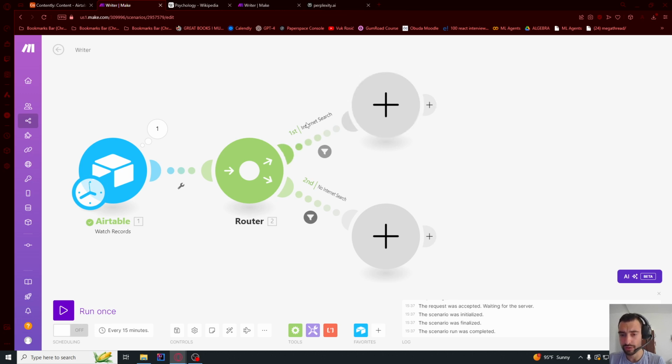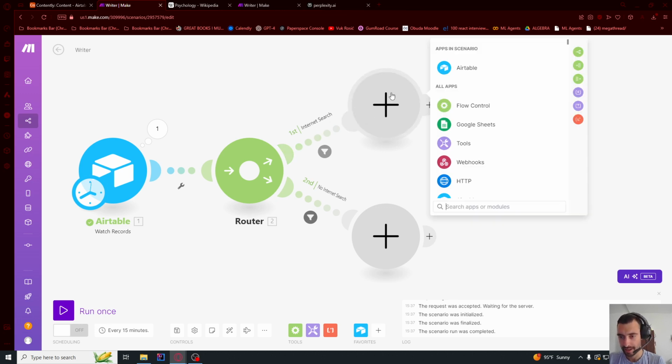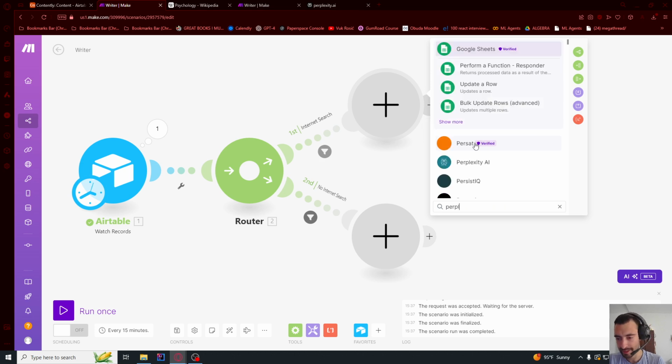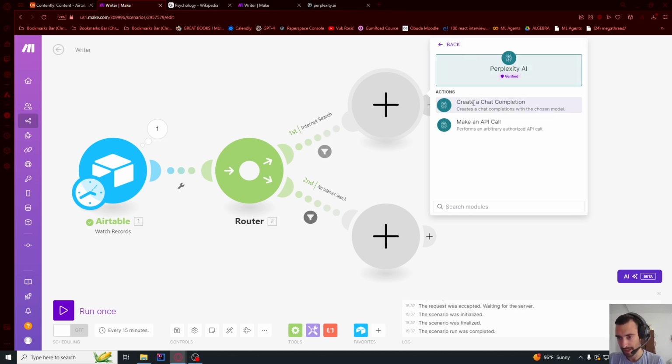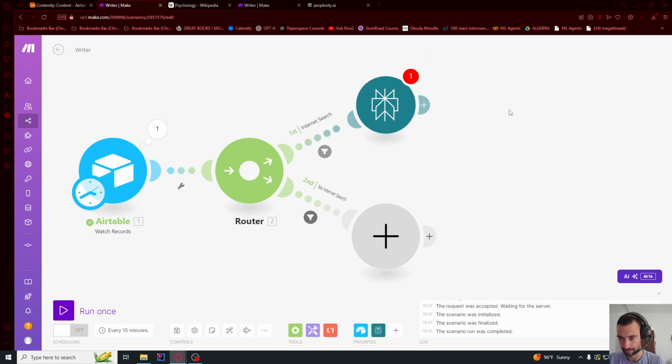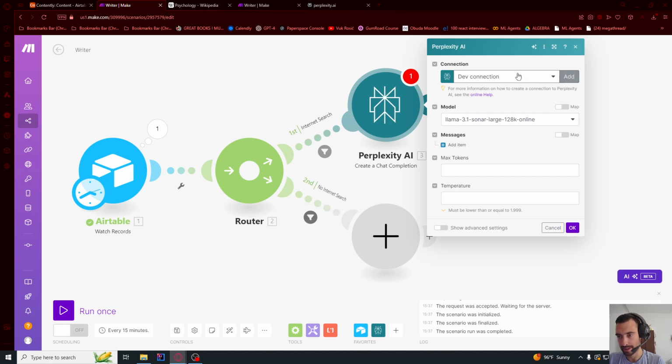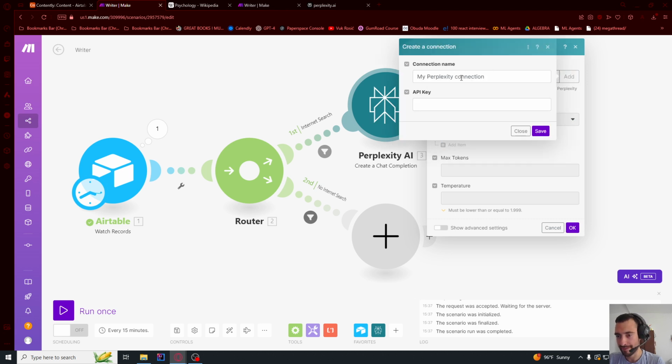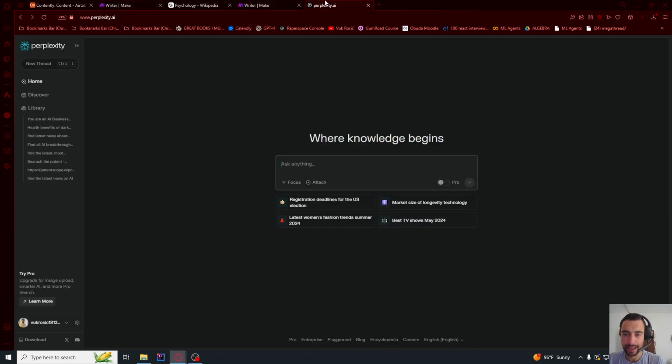Now let's go to this where it says internet search. Let's click here and search for Perplexity AI. Make sure to write it exactly like this and create a chat completion. Now we need to click create connection or add a connection if you don't have it. So you're not gonna have it probably. So let me just say the name doesn't matter. Now let's go to perplexity.ai. Make sure to spell it correctly.